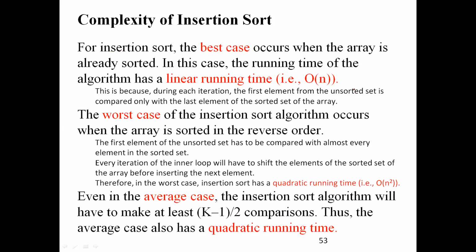The running time depends upon the number of inputs. It increases linearly. I showed the graph also, and once again I'm drawing it here. If the number of inputs increases, automatically the running time also gradually increases, going upwards. So this is linear time, order of n. This is the best case. When is the best case? When the elements are already sorted.